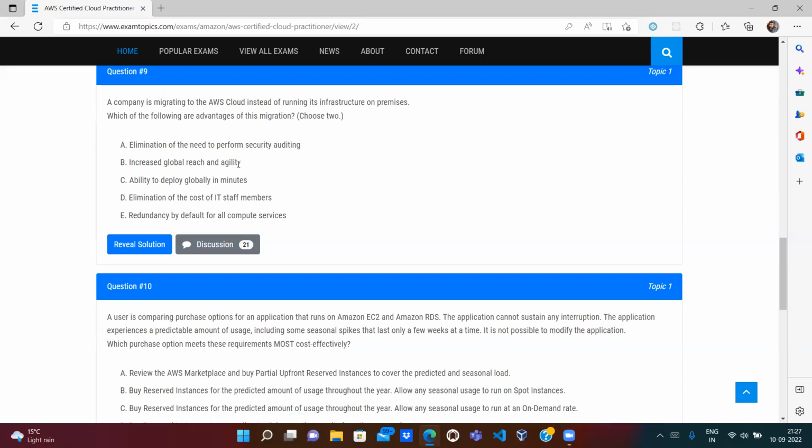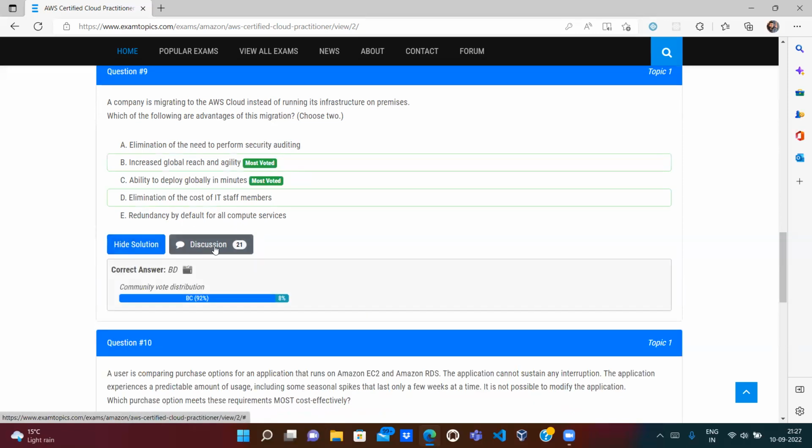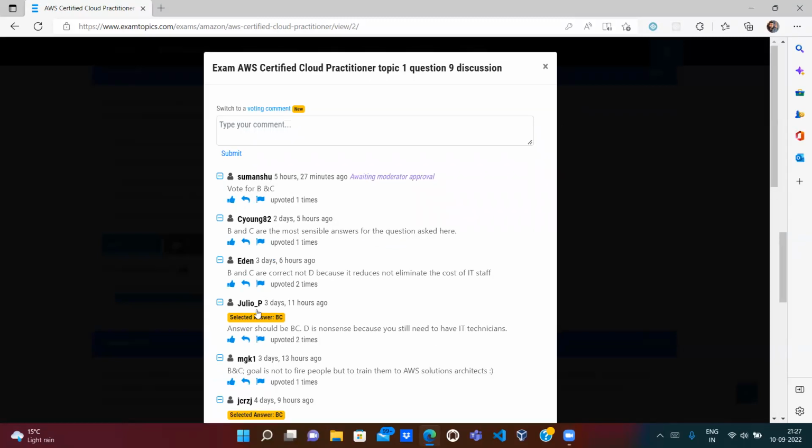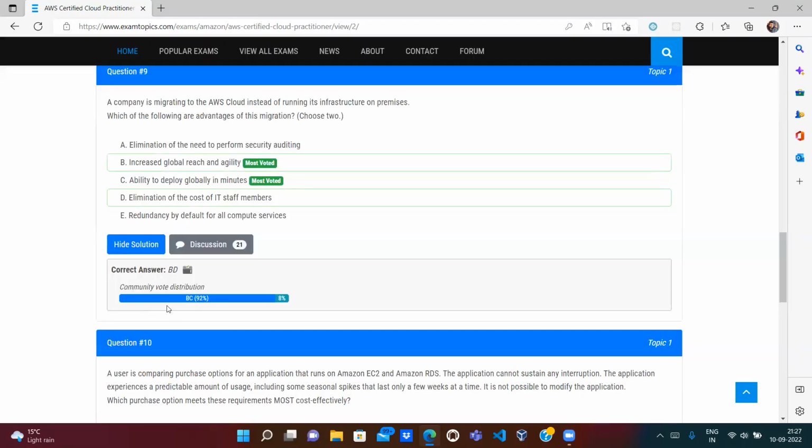Definitely correct, because on premises we would deploy our services only on premises, but if we use the cloud we can deploy in the Europe region, Asia region, anywhere. So it will increase the global reach, and the agility is very quick. Ability to deploy globally in minutes. Definitely correct. B and C look correct. Elimination of the cost of IT staff. No, it is not going to eliminate that cost. Redundancy of default compute services. Wrong. So B and C look correct, because we need to choose two. The answer shown here looks wrong.